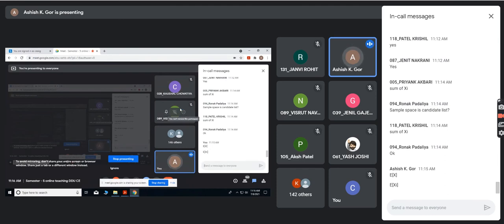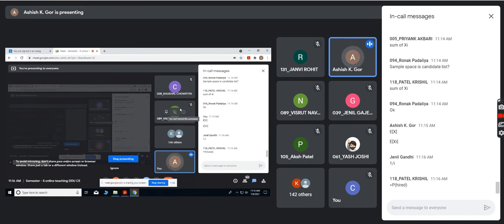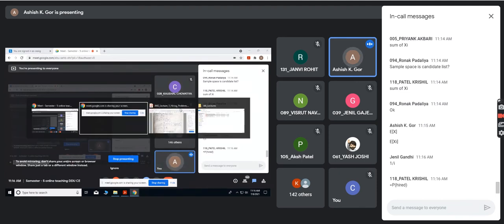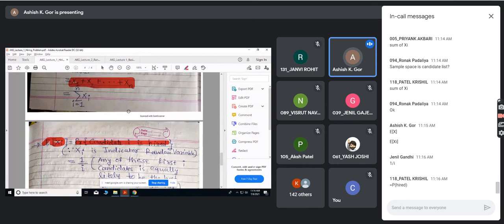Anybody want to write this? Expectation of xi is in terms of probability. Yeah, that is correct. But in general, first let me go step by step. How do I write it? The probability that the ith candidate is higher. Very correct. Now see, I am taking interviews one by one. So you can see here, expectation of xi is nothing but the probability that candidate I is higher, because xi is 1 if candidate I is higher.